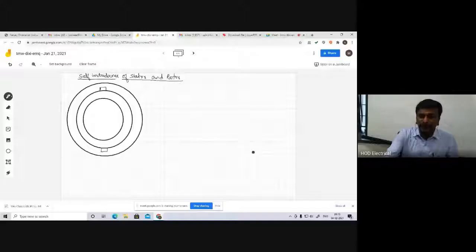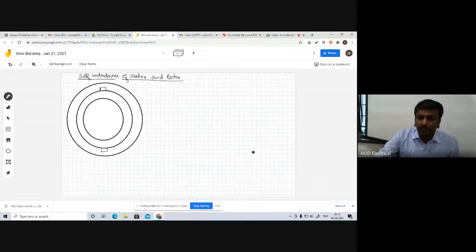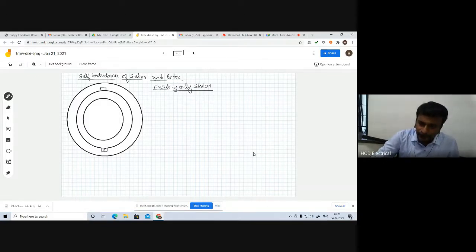So now this is the self-inductance of the stator as well as the rotor. Let me assume that I am exciting only the stator. When I excite only the stator, this is the coil, where current is entering, and this is the coil where current leaves away from the view, the plane where we are looking at this circuit. So current is entering.